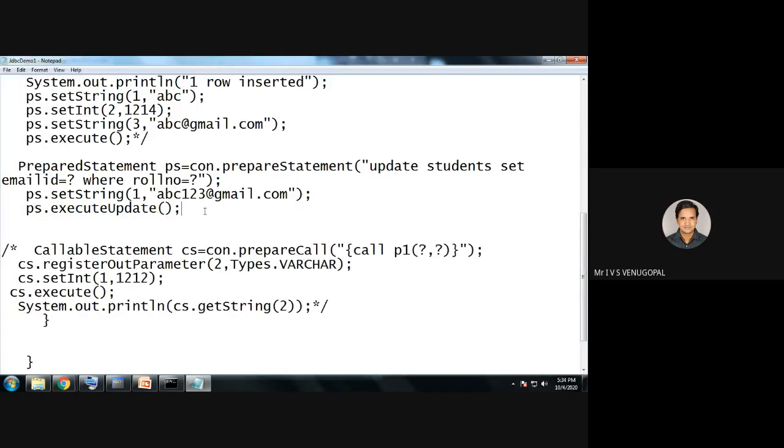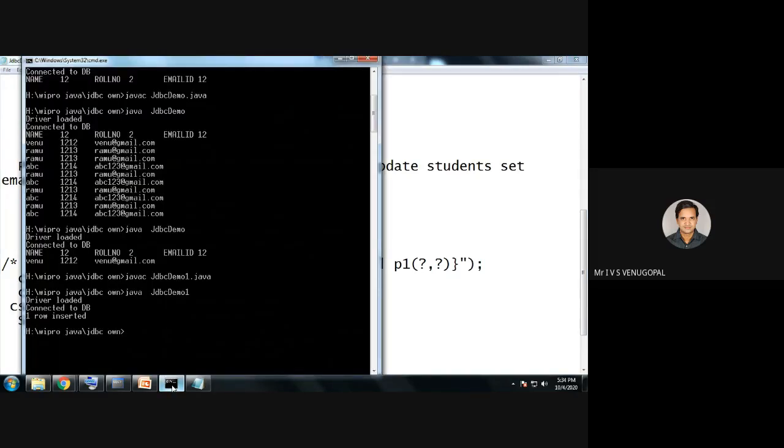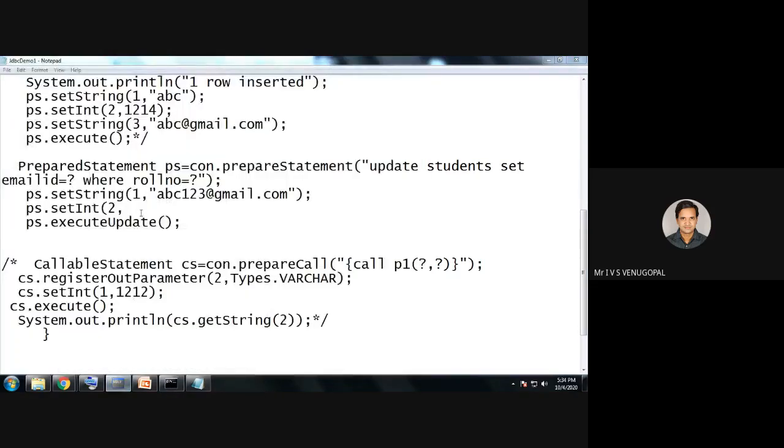So now I will save this program. Same statement, prepared statement. Now I have used the update statement. So ps dot setString of, the first one is the email ID I want to set. The second is ps dot setInt of, for example, I want to set this email ID for the roll number 1214. Now I'll save the program.